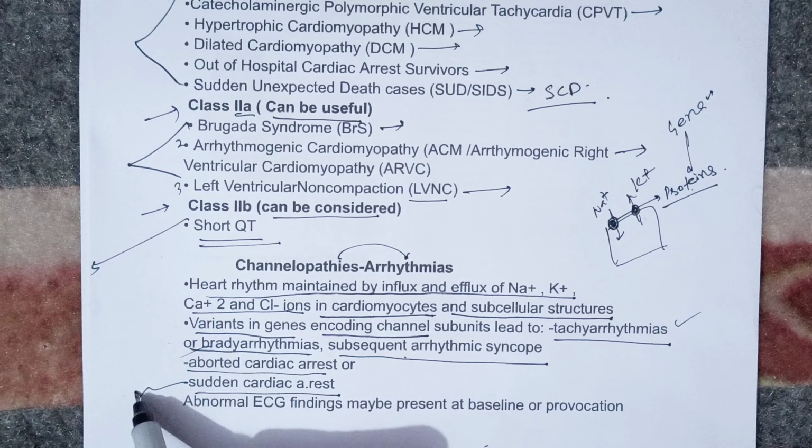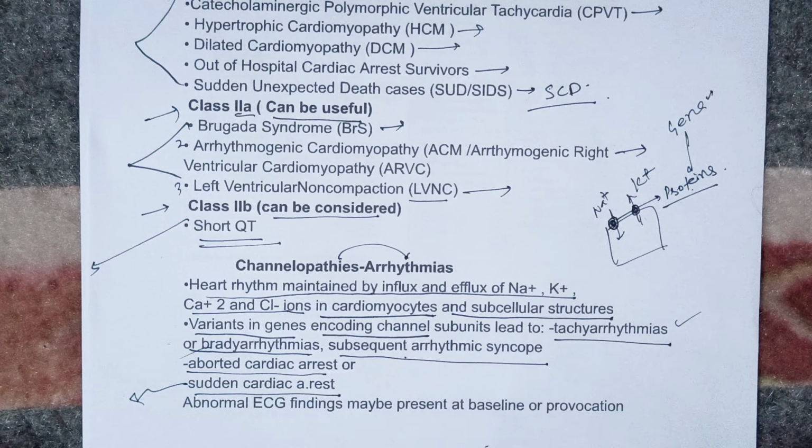Sudden cardiac arrest is a worsening condition, that you are going towards the cardiac arrest. Aborted cardiac arrest is like a cardiac arrest which has been managed in time and it is now getting better and getting back to normal. I hope you are clear so far, beta. I have mentioned some channelopathies here.